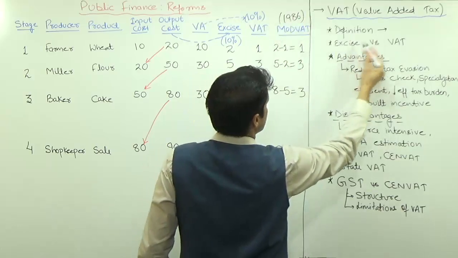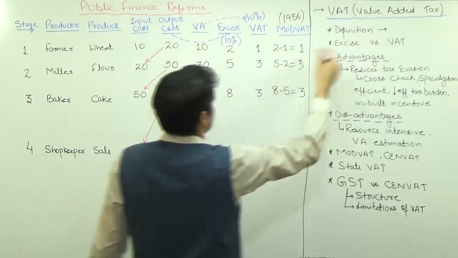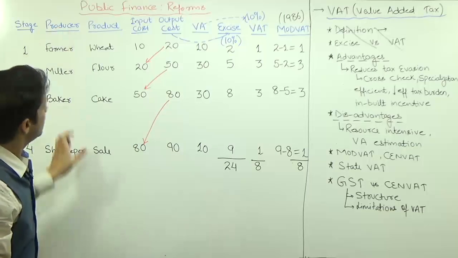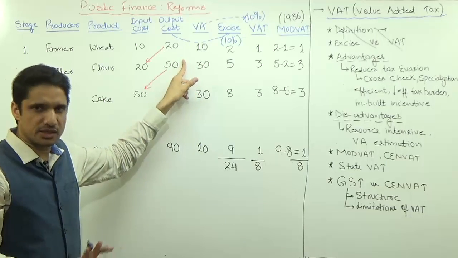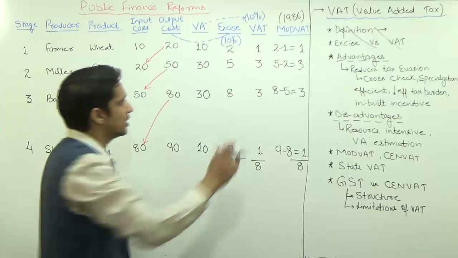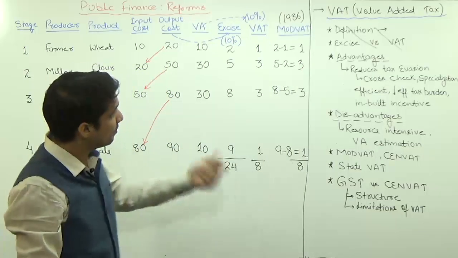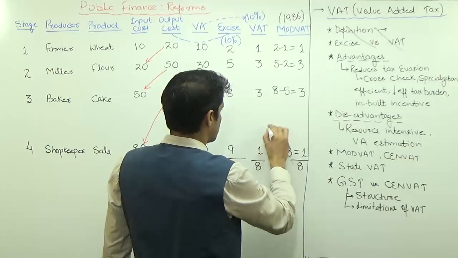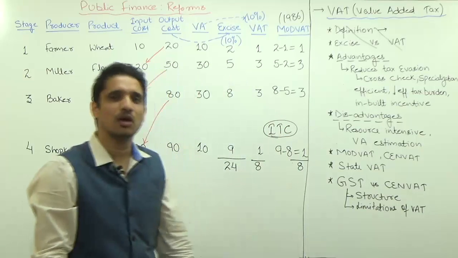So I think we discussed what is excise, what is VAT. VAT is only on the value addition. In case of excise, you have to pay the tax on the output. So MODVAT says these producers have to pay tax on the output only, just like excise duty. You have to pay the tax just like excise, but you will get a rebate on the input cost. It means they have to give 2 rupees to the tax official, but the government will return this 1 rupee later on. That is known as input tax credit. So some tax credit will be given by the government to you.